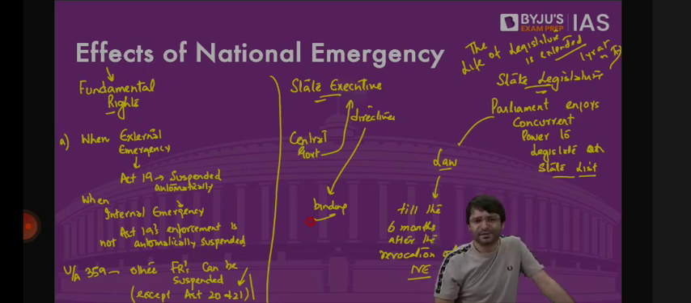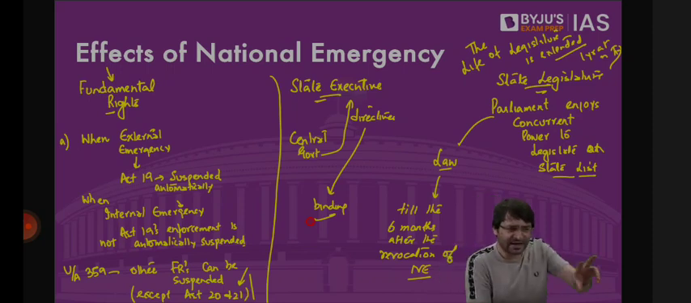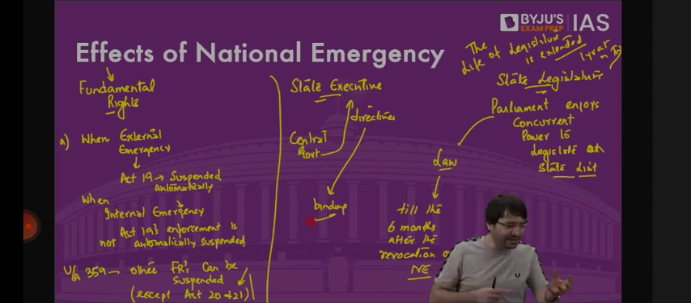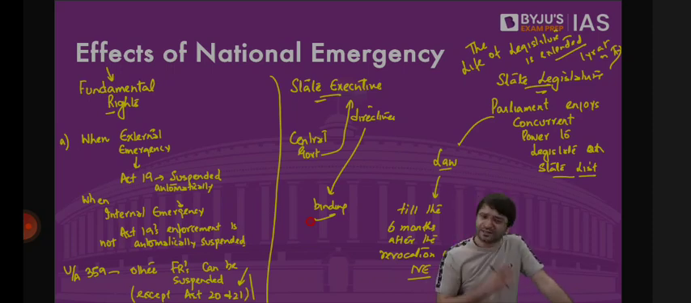Didn't we discuss this in the unitary features of the Constitution? That the states are created and abolished based on the will of the center. At any point in time, a state can be created, a state can be abolished. That's the feature of a unitary constitution. That means during national emergency, our federal constitution becomes like a unitary constitution.